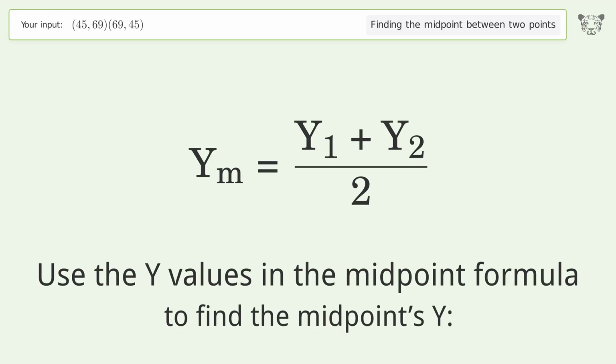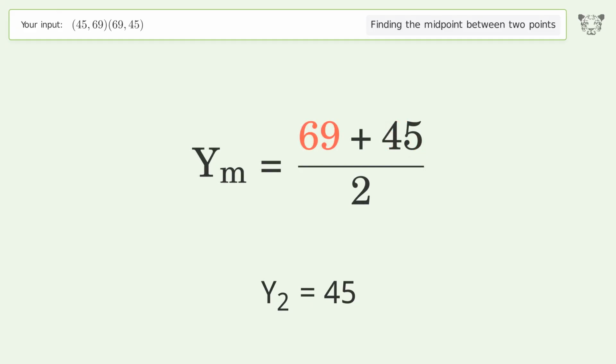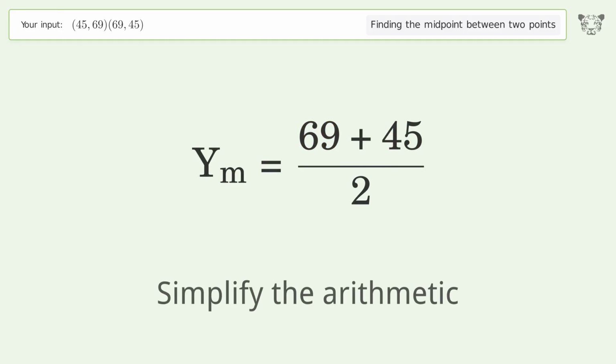Use the y values in the midpoint formula to find the midpoint's y. y1 equals 69. y2 equals 45. Simplify the arithmetic.